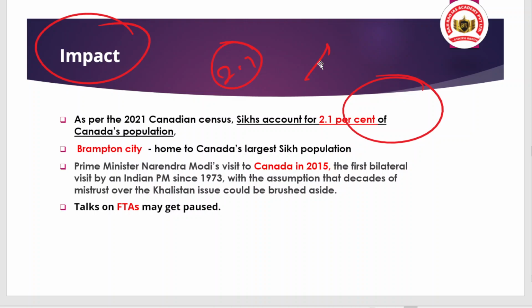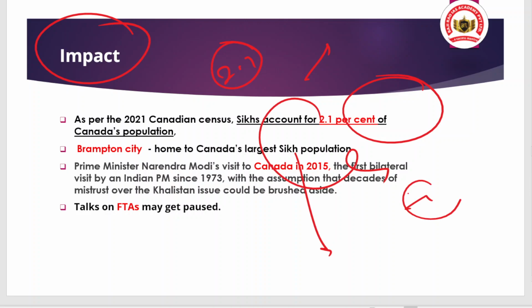The relations started to improve after 2015, when our Prime Minister went to Canada and tried to improve the relationship, and afterwards the Foreign Minister of Canada visited India, and the relation was going in a good direction. But now again the relation has been disturbed, and because of this situation, trade and investments may get affected.